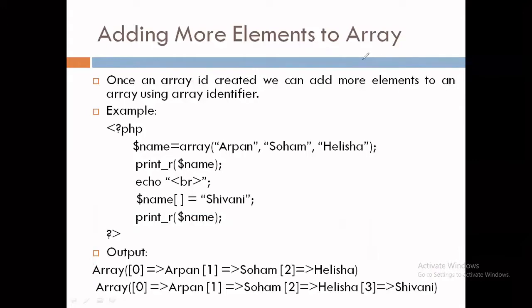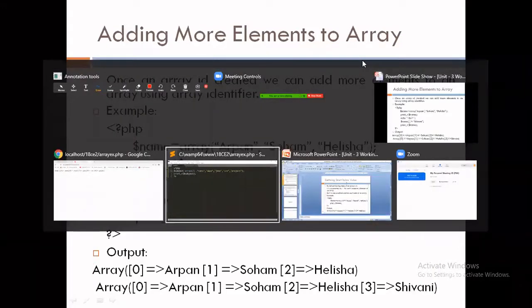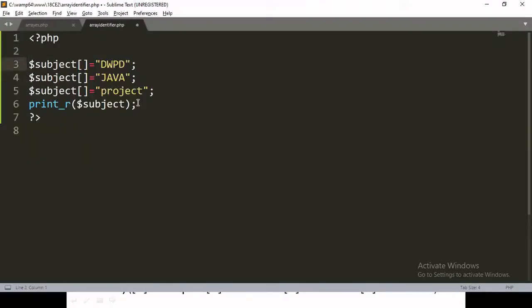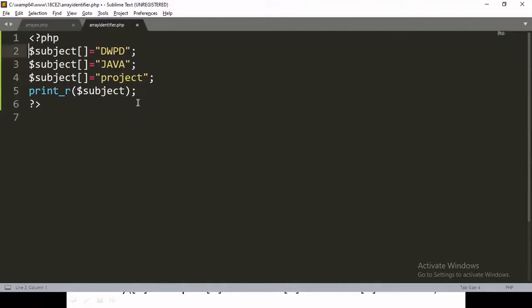Now let's see a practical example of that. So here I am using the same program which is used in the case of the array identifier. In that example, I have created an array subject which contains three elements. Now print_r, so it's printing all the elements. Now next, I want to add some more subjects.